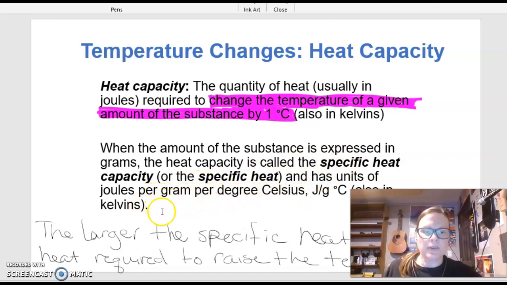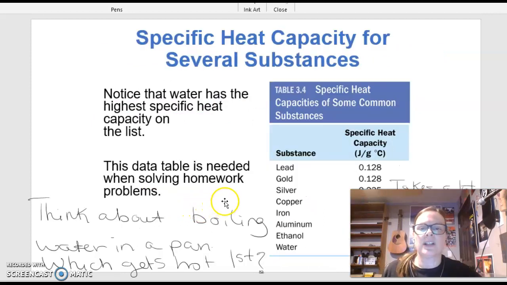All right, so the larger the specific heat, the more heat that is required to raise the temperature. Okay, so we have a little table here of different specific heats of substances, and notice water has the greatest specific heat, and as you move up the metals, their specific heat gets less and less. So that means that it's a lot easier to raise the temperature 1 degree Celsius of lead than it is to copper, and then water is the most difficult.